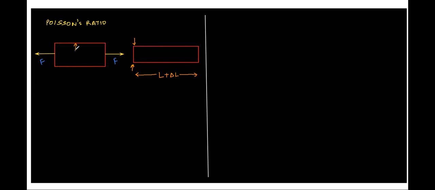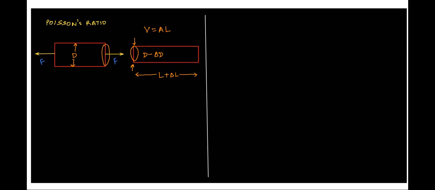If the bar is cylindrical, and the diameter was d initially, it has now become d minus delta d, because the amount of material is constant. If you increase its length, its area should decrease because volume is constant, where V is cross section area into length.